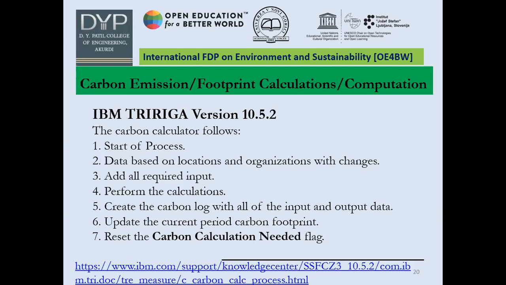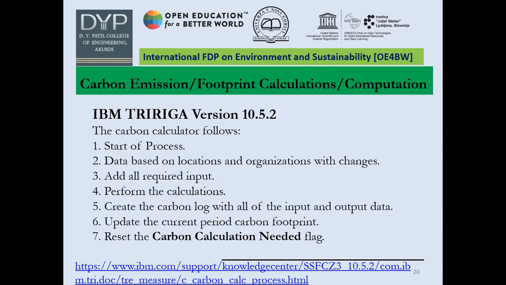Next, you have to add all required inputs. You have to take them from your own experiment. Let's say if you are working in industry, then actual data. Otherwise, you have to add it from the literature. Next, you have to perform the calculation. Certain equations will be given. Based on the equation, you have to perform the calculations. In the fifth step, you have to create a carbon log with all of the input and output data.